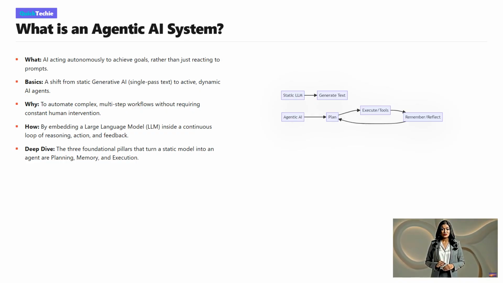Looking at our flowchart on the screen, you can clearly see this technological evolution. On the top path, representing a traditional static LLM, the system takes an input and generates text. It's a linear, one-way street. But look at the bottom path, representing agentic AI. It is cyclical and iterative. The agent plans its approach, executes actions using external tools, and then remembers or reflects on the outcome. This feedback loop feeds right back into the planning phase, allowing the system to adapt dynamically over time.